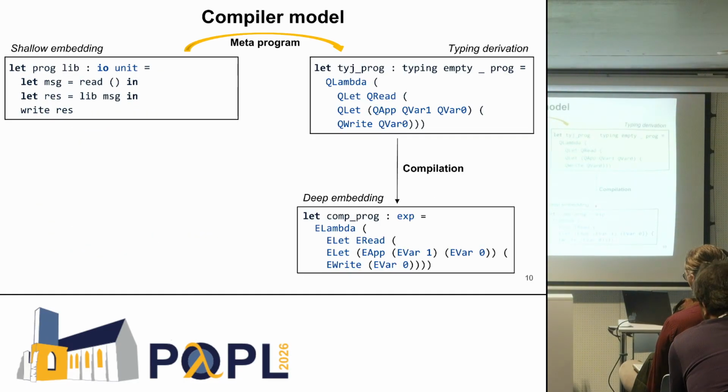So how are we using relational quotation? Instead of using the meta program to do compilation, we use the meta program to find this typing derivation of the program, and this will be in our source language. Our source language asks for a program and its derivation, and then it can build its syntax. This is just projecting out the syntax from this typing derivation.